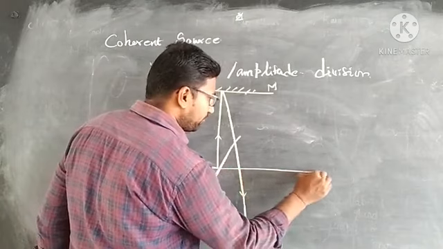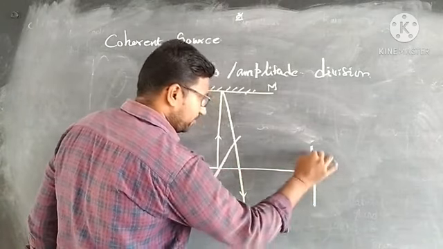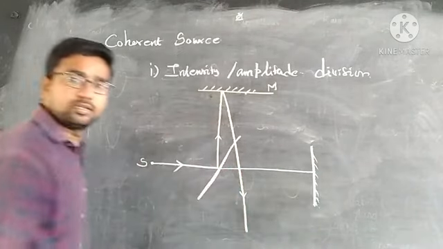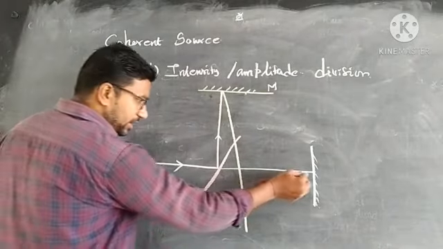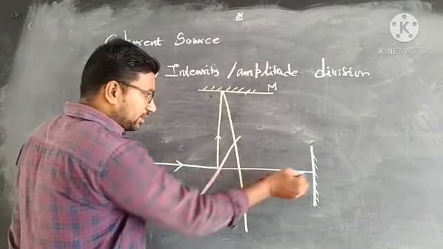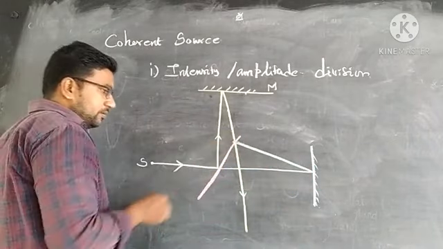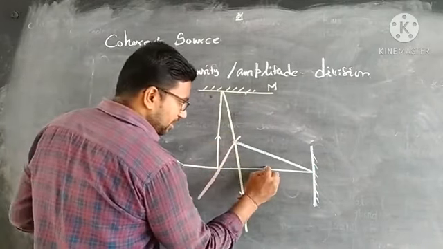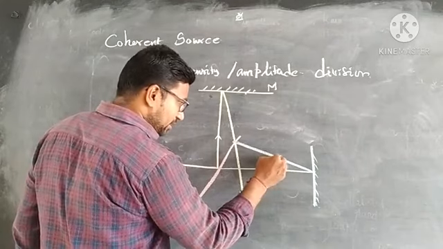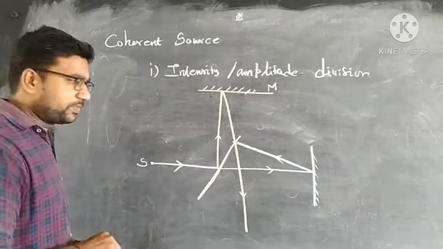Now it will be reflected on the other mirror. Immediately the incident ray will be reflected like this. So this is my refracted light ray and this is my reflected ray.